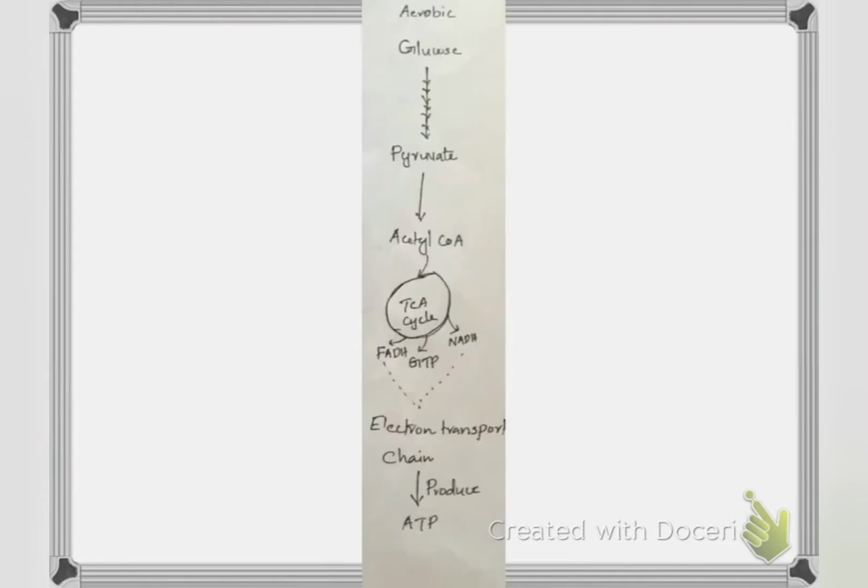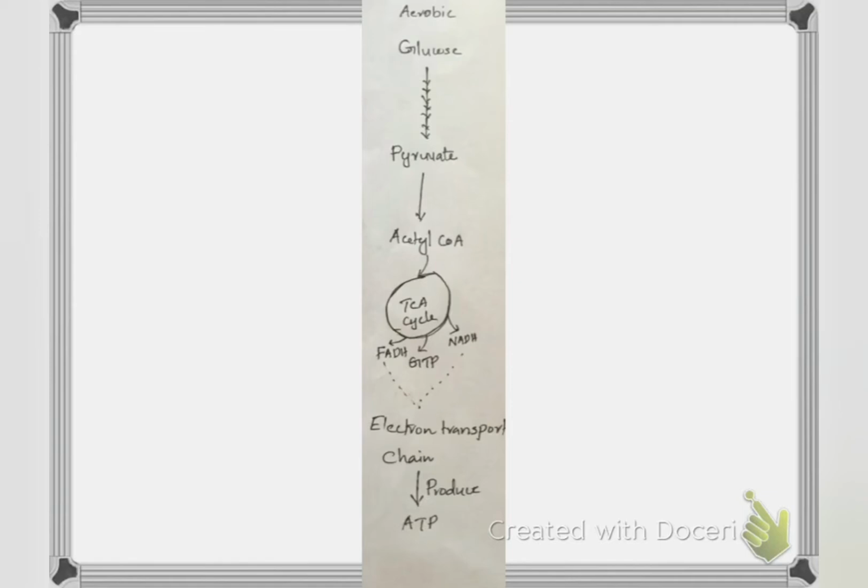As we all know, the process of cellular respiration takes place in the presence or in the absence of oxygen, known as aerobic and anaerobic respiration. There is plenty of oxygen in our body, so our body will undergo aerobic respiration.